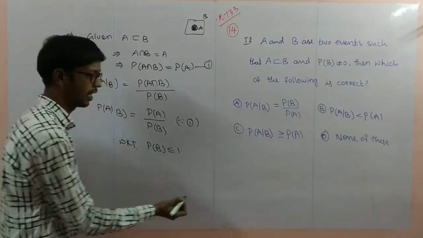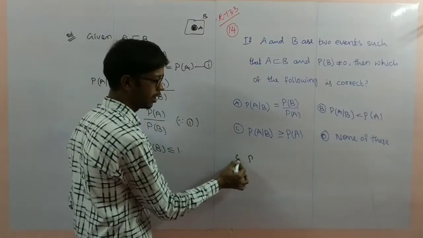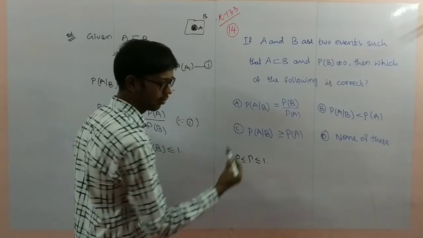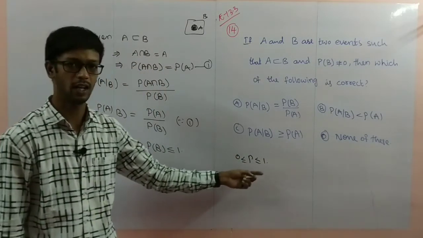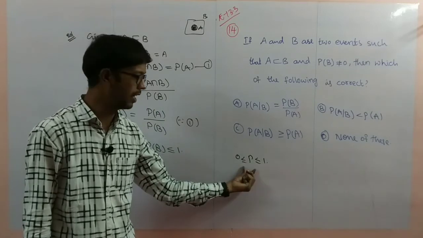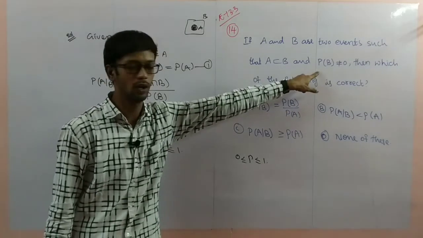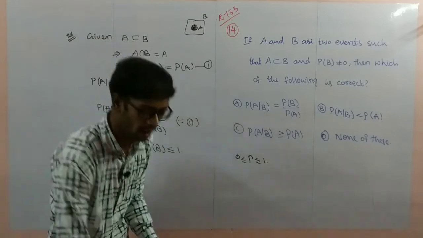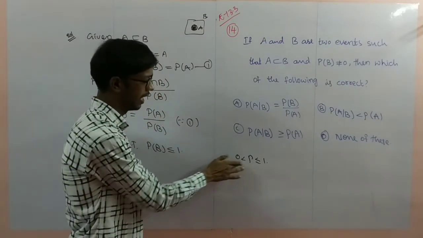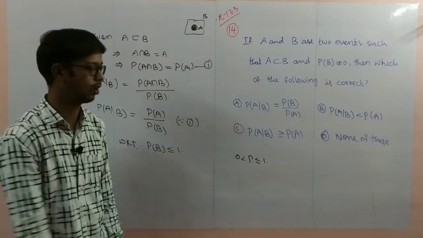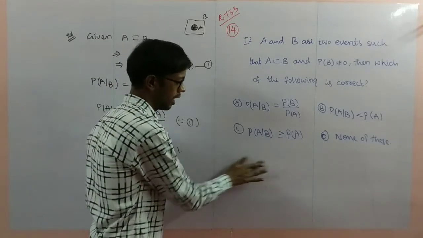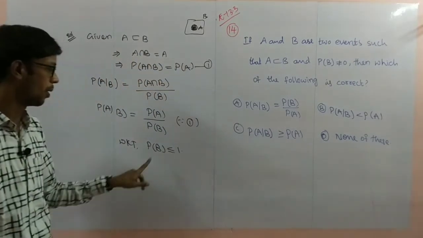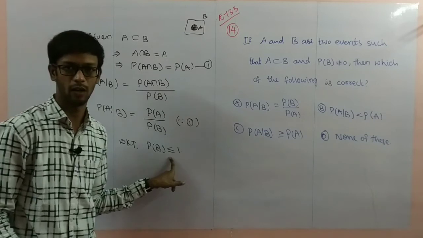Actually, we always write probability as 0 less than or equal to 1. 0 chance is there and 1 chance is there, and middle values. But here not equal to 0 they are giving. Not equal to 0 means P is compulsorily greater than 0, less than or equal to 1. So I am writing here simply probability of B is less than or equal to 1.